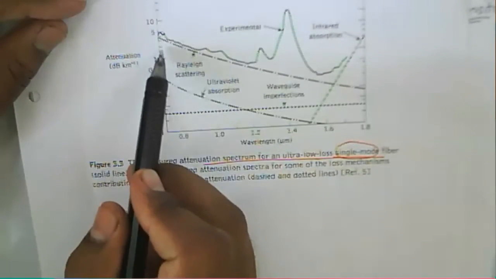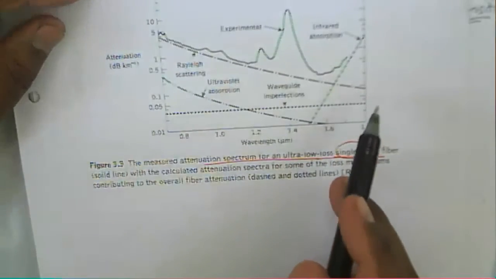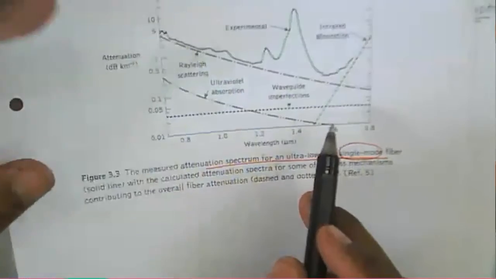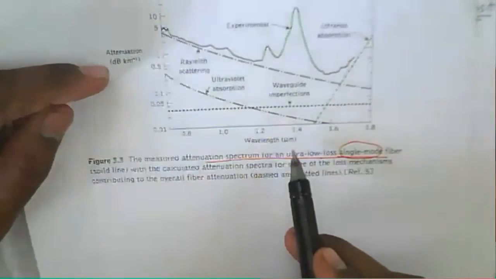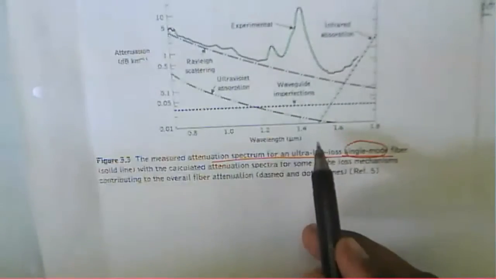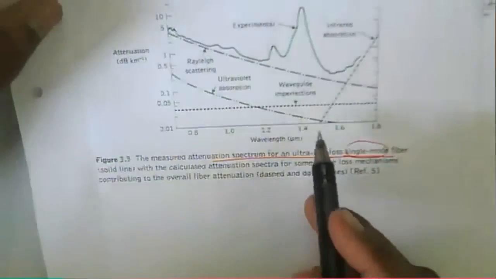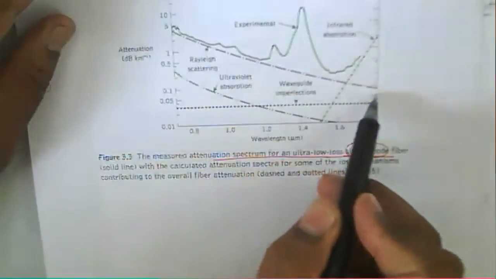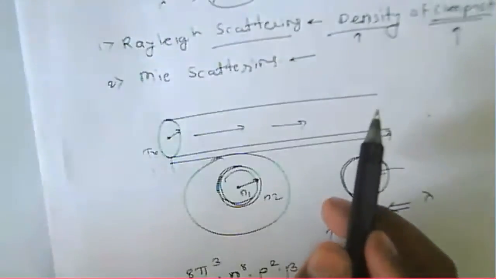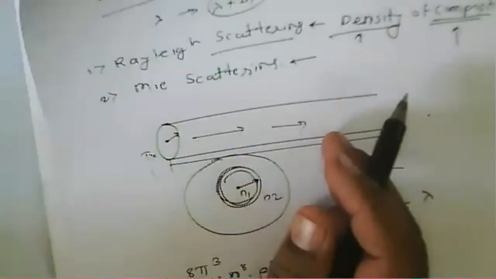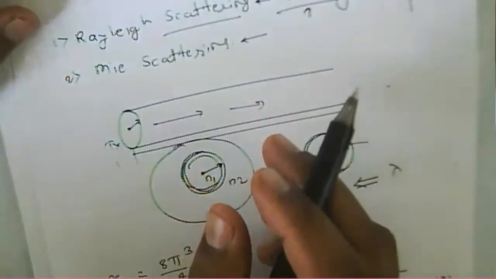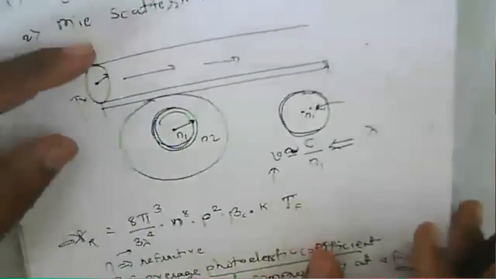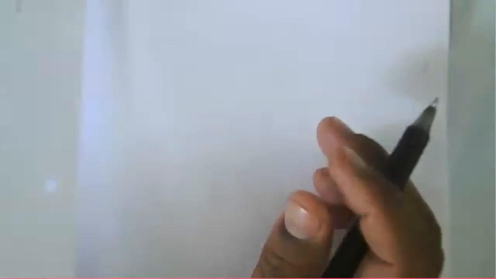So by increasing the wavelength, Rayleigh scattering loss will be reduced. Are you getting it? Simply put, Rayleigh scattering losses decrease as the wavelength increases, so for the longest wavelengths, Rayleigh scattering will be reduced.